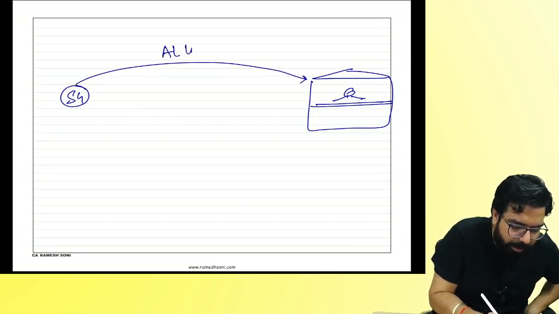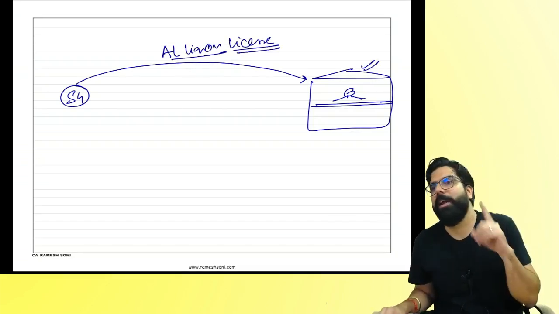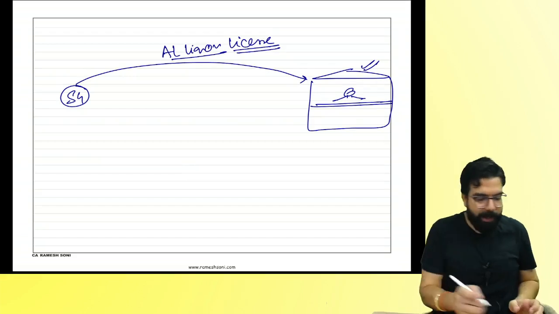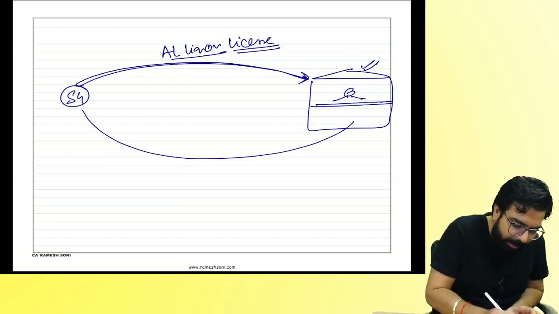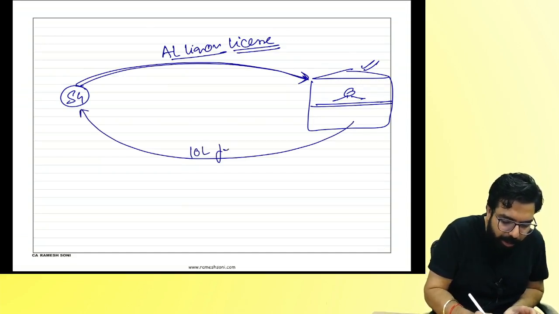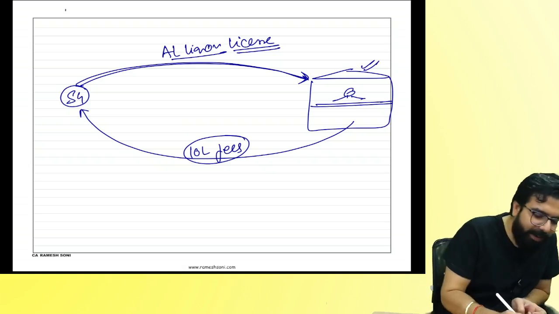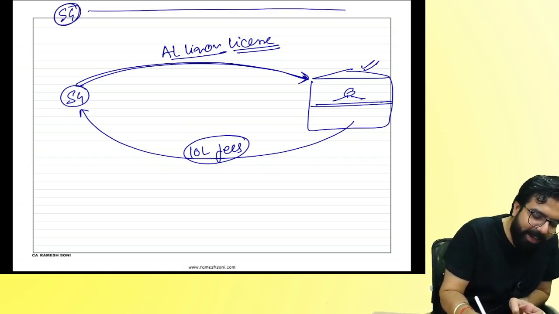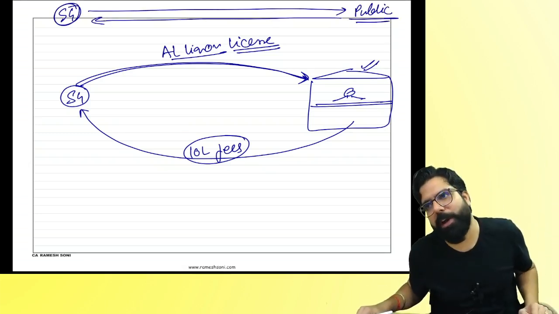Alcoholic liquor license. Can you open an alcohol shop without any license, or do you need a license from the government? You need a license. The government gave you a license. Okay? And he went ahead and paid 10 lakh rupees fees to the government. Remember what the government is telling over here. If the state government does an activity for the public and it is collecting any amount, it will be neither supply of goods nor supply of service.